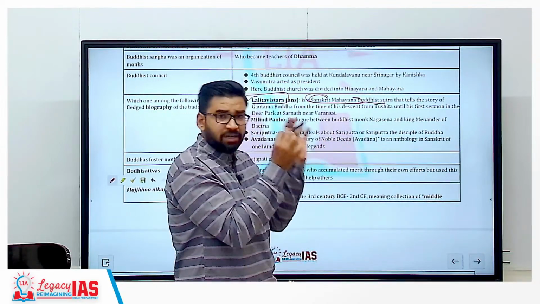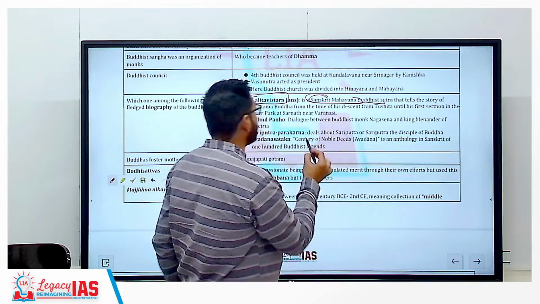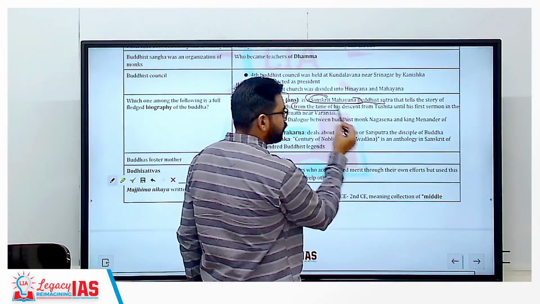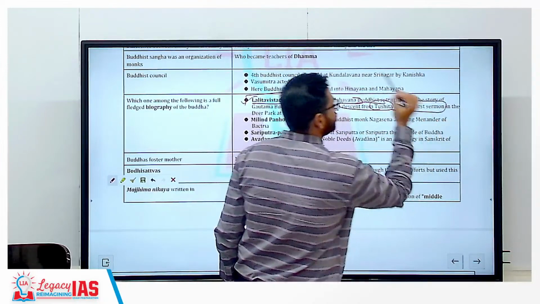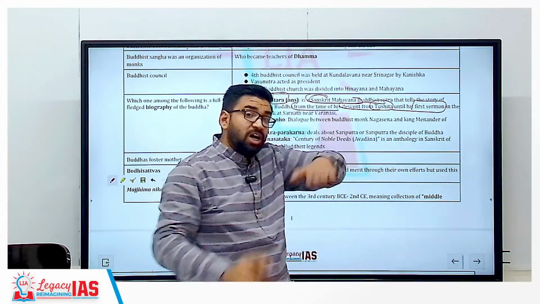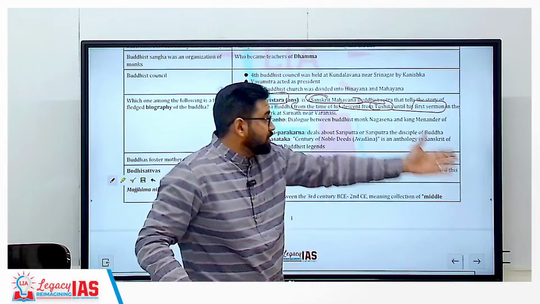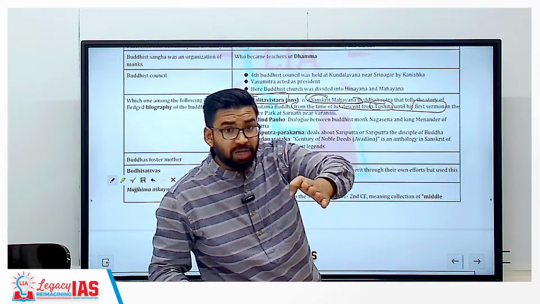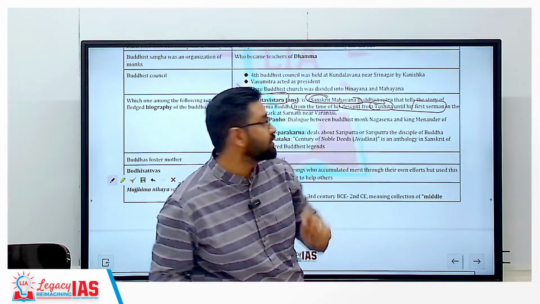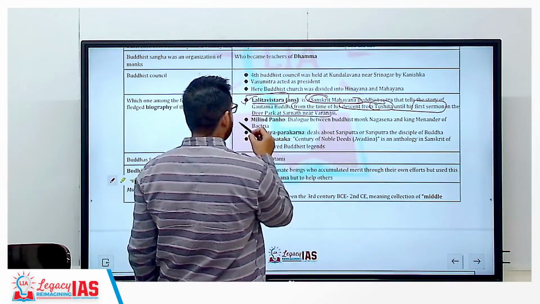This text, Lalit Vistara, tells us the story from the time of Buddha's descent from Tushita until his first sermon. That is, the story of Siddhartha, who became Buddha, till the first sermon at Sarnath. Clear?